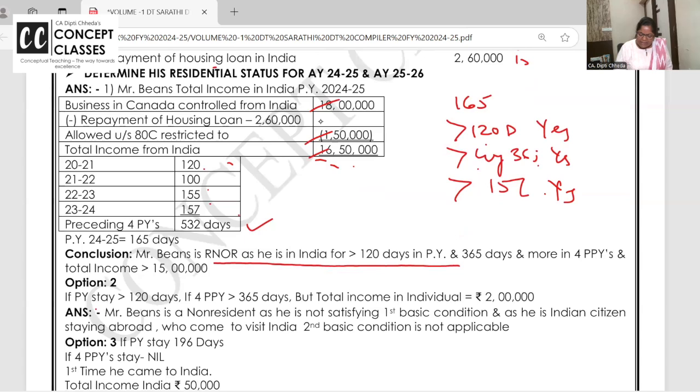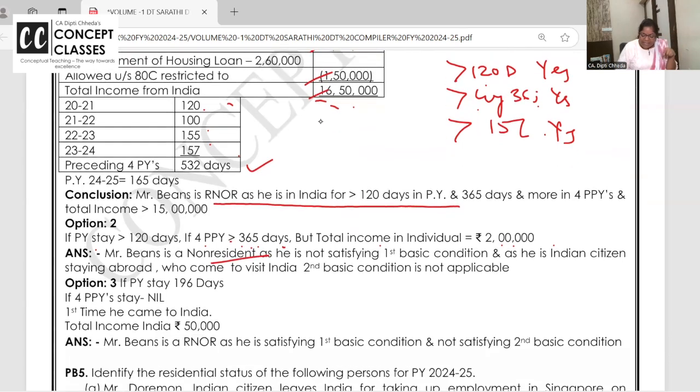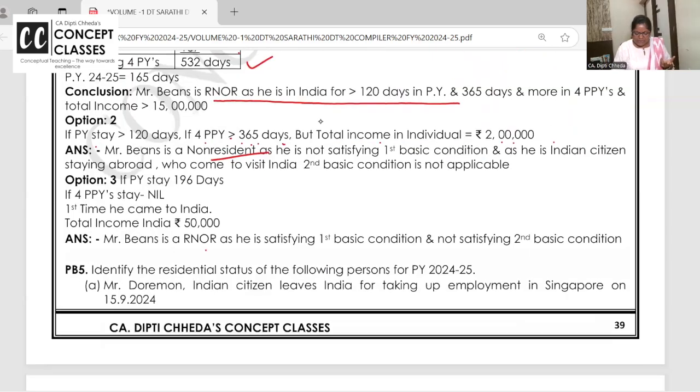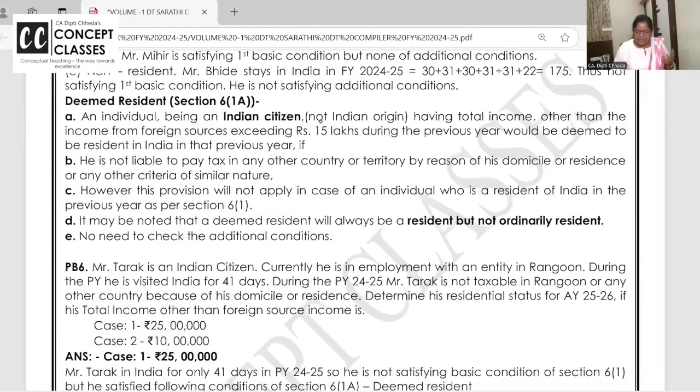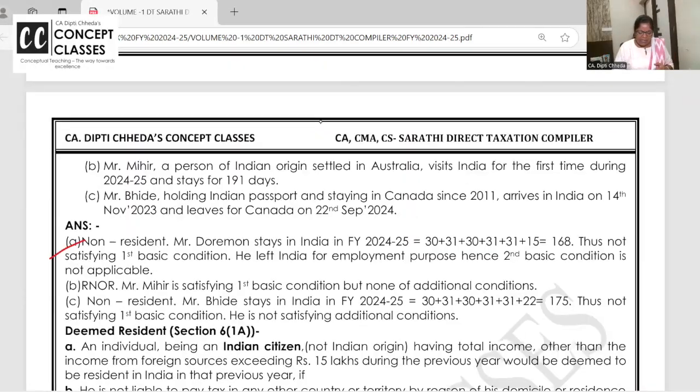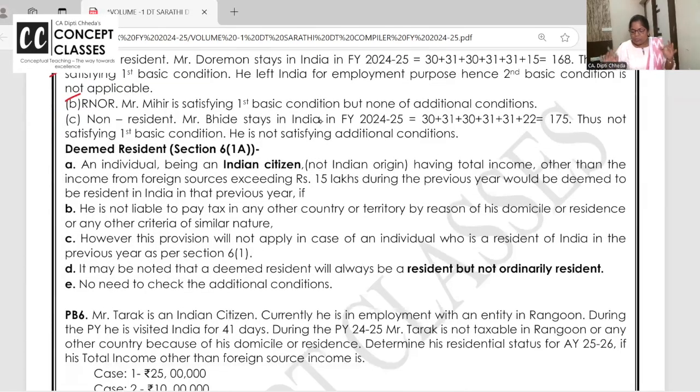Option 2, he's in India for more than 120 days, 165 days he's in India. If the 4 preceding previous years is 365 days, but total income is only 2 lakh, he's not satisfying the second basic condition, he's said to be non-resident. If he stays in India for 196 days, wow, then it is above 181 days, so he will be resident but not ordinary resident. So like this, I have given very good questions, one-liners and more to practice.